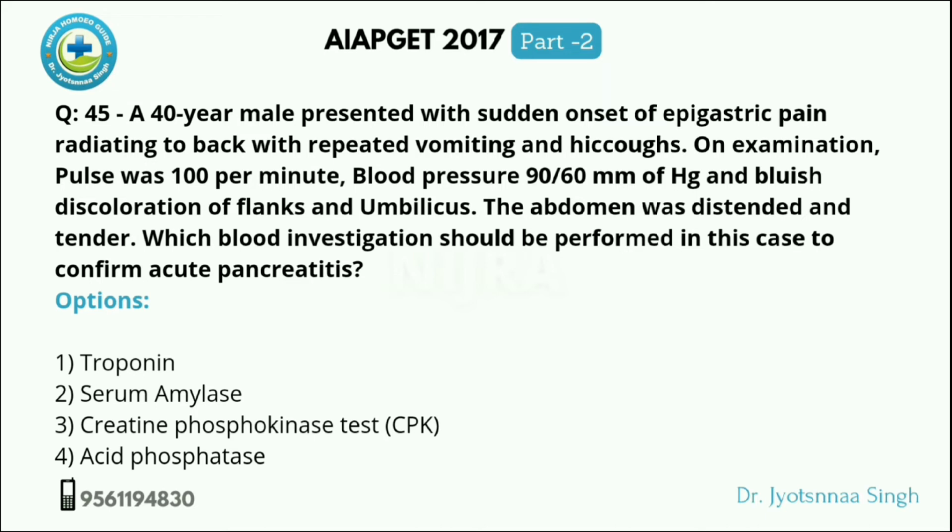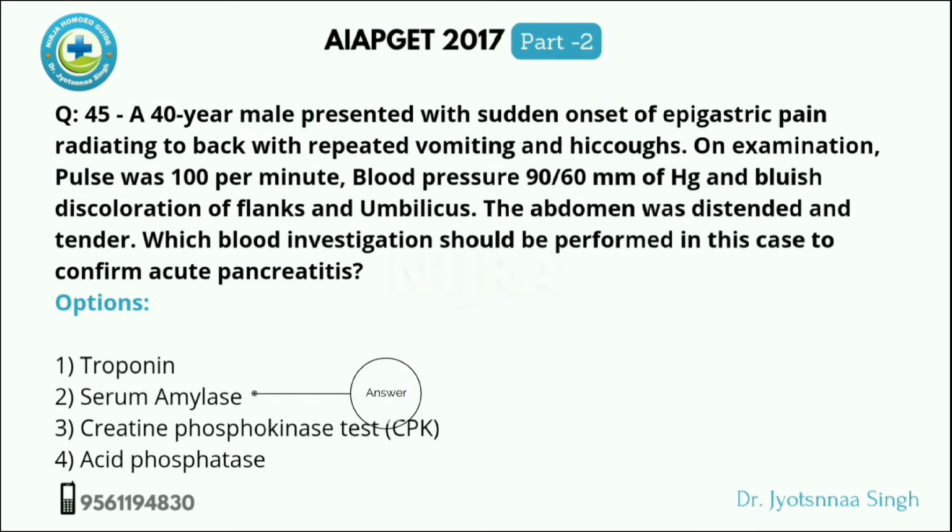Option given is troponin, which is for myocardial infarction. Creatine phosphokinase test is also for myocardial infarction. Acid phosphatase is for carcinoma of prostate. So the answer will be serum amylase.